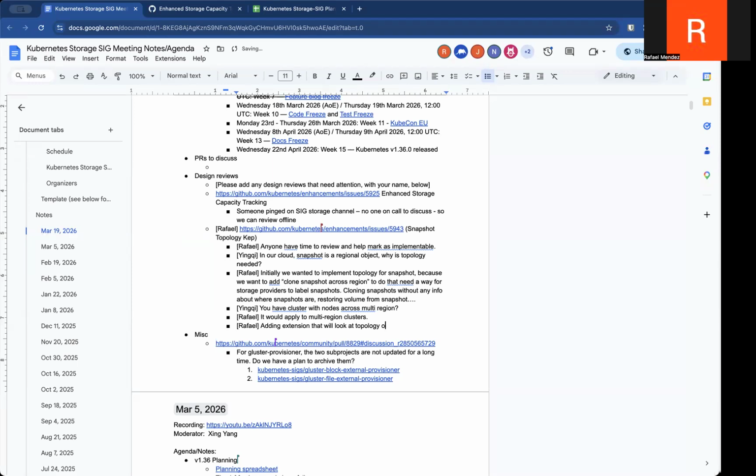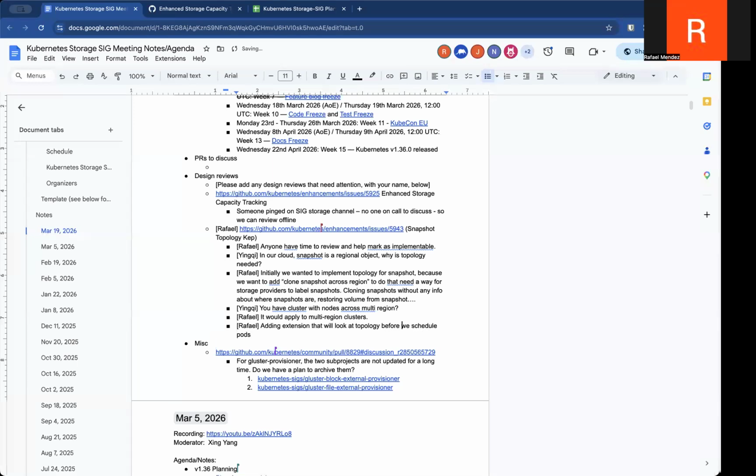That way we don't get to a point where we pick a node and then want to dynamically provision a volume for a pod, and then at the point where we create the volume, realize that from where this node is located we can't access the snapshot to create the volume. So there's also some changes that will be done not directly on the scheduler, but on the